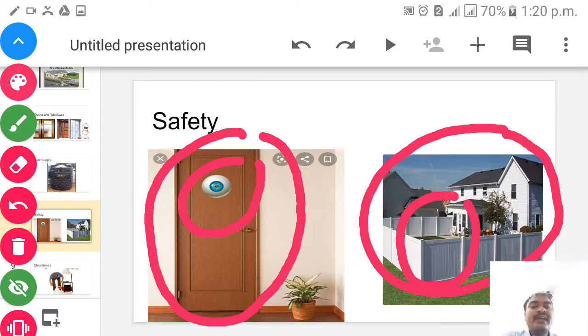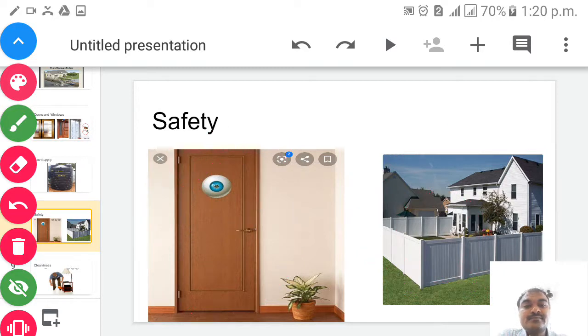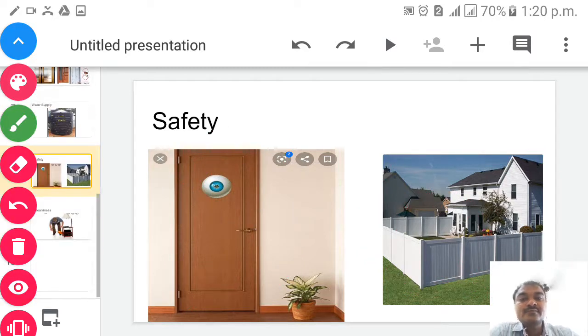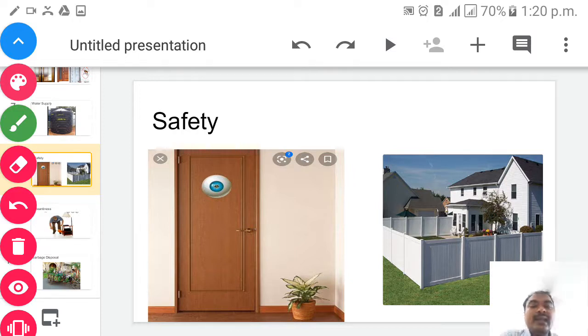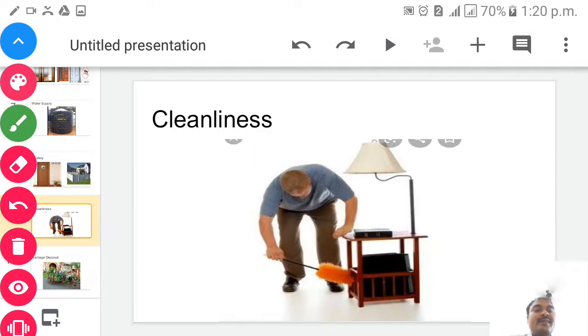Now we will go to the next slide, children. Next important point, that is cleanliness, children. Cleanliness is very important in our home, children, because if the home is not clean, if it is dirty, then we suffer from so many diseases, children. And it is our important duty to clean it every day.